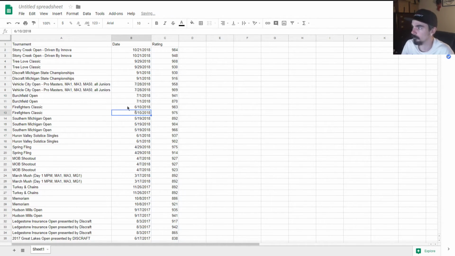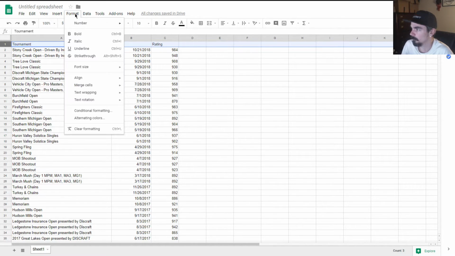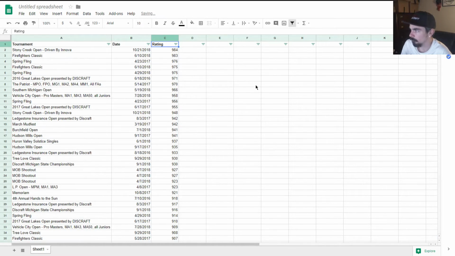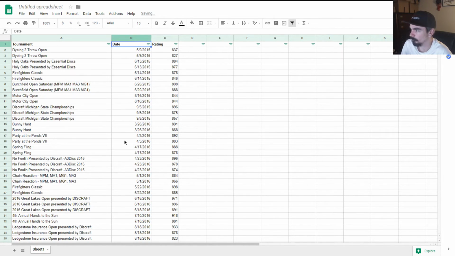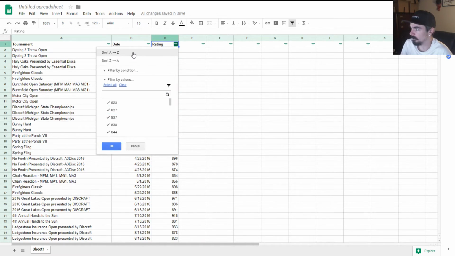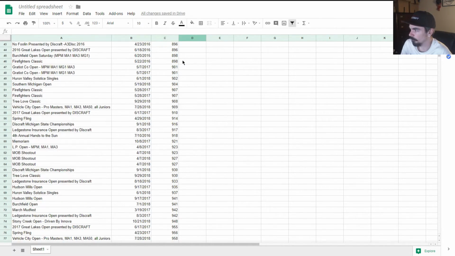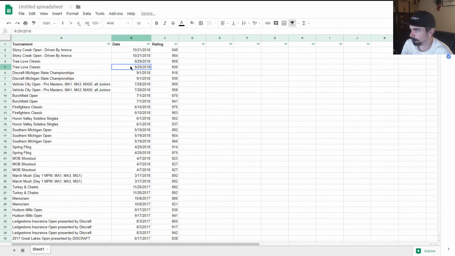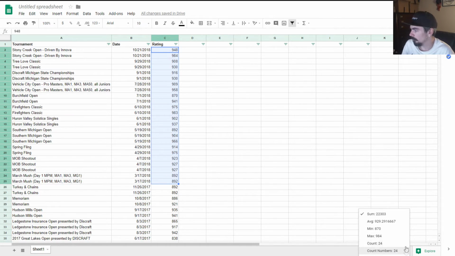The next thing we're going to do is select the first row, and we're going to create a filter so that we can now sort by rating, top to bottom. We can sort by date. So you can see all of your rated rounds, what your highest, what your lowest was, but we're going to sort by date, starting by most recent, and I'm going to select the rating range for this year. So 2018, selected all of them right here, and at the corner, click this, and it'll show us some stats, what the